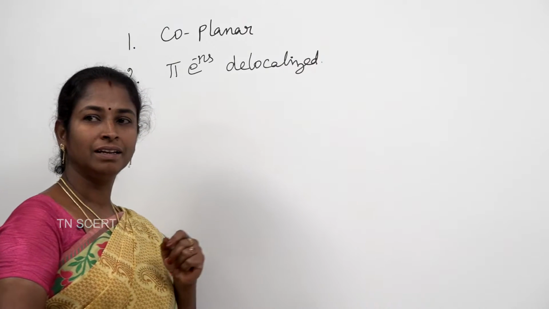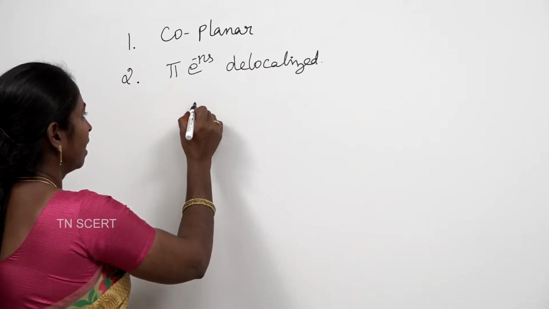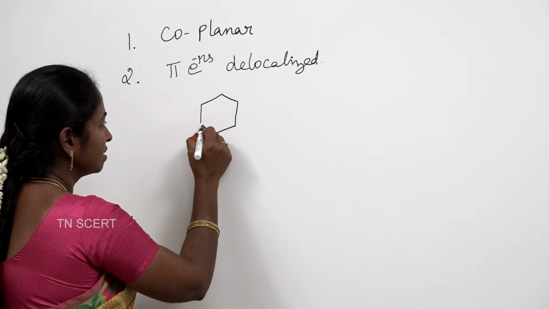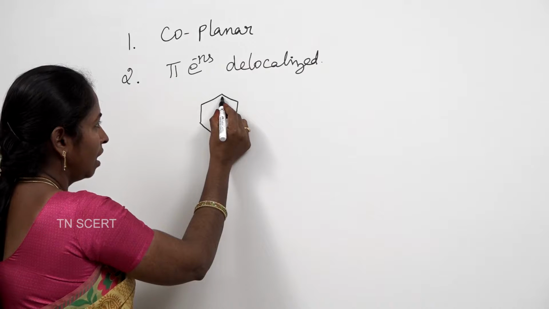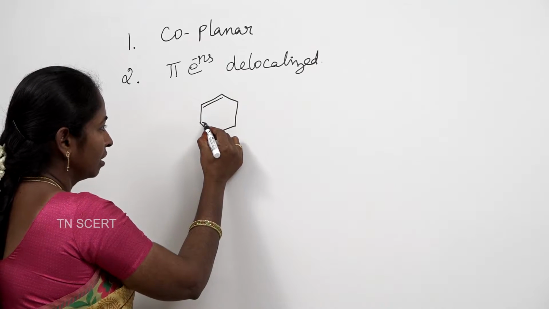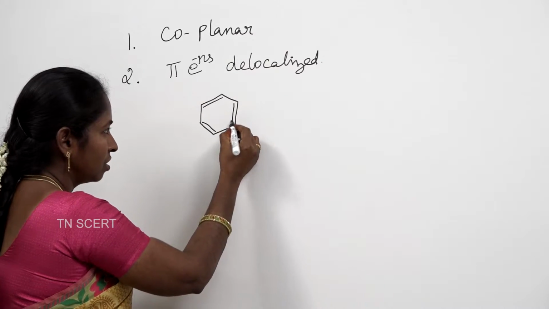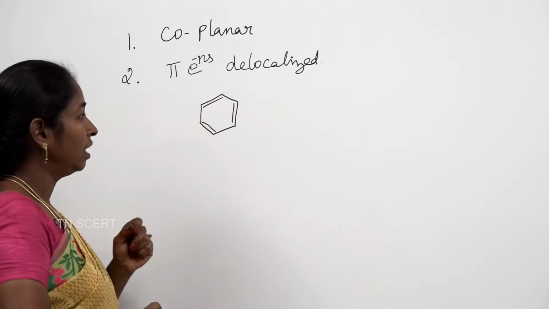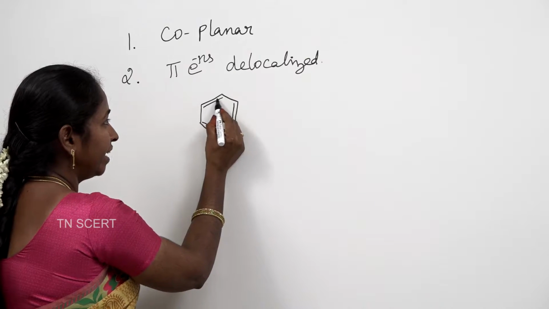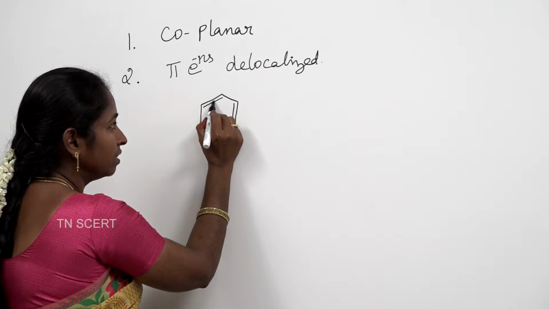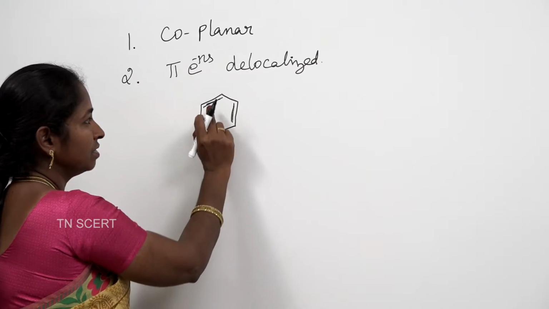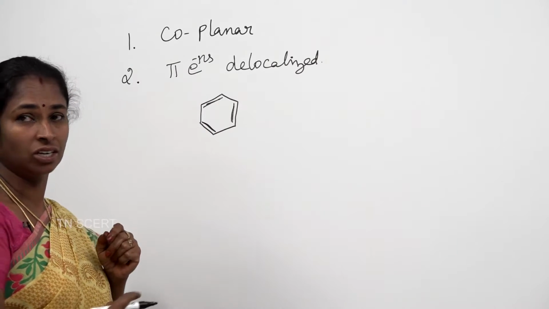For example, the structure of benzene can be written like this. Benzene has 6 carbon atoms, and in its structure it contains alternate single and double bonds like this. Now, the electrons involved in the double bonds, these 3 bonds, are called pi electrons.